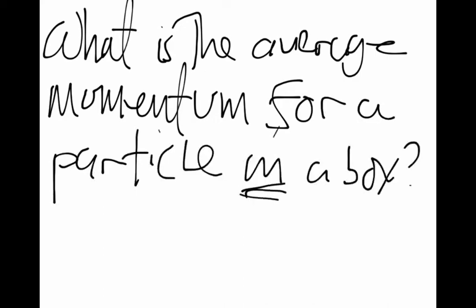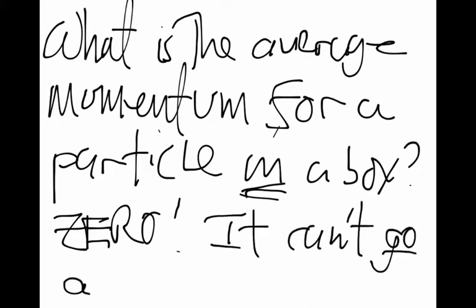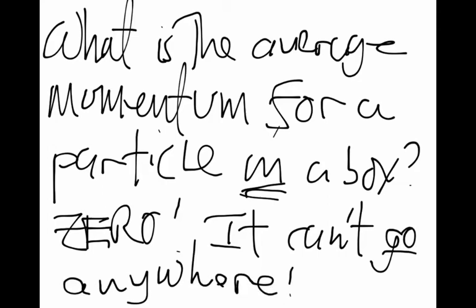Now, as an example, let's ask the fairly simple question: what's the average momentum for a particle in a box? Well, it's stuck in the box, so the average momentum has got to be zero, right? The particle isn't going anywhere. It's stuck. If it had an average momentum, it would have to have an average velocity. If it's got an average velocity, then on average it's going somewhere, and the darn particle is stuck in the box. So the average momentum has got to be zero. It simply can't have it. There's no other possibility. So let's check this and see if that's true.